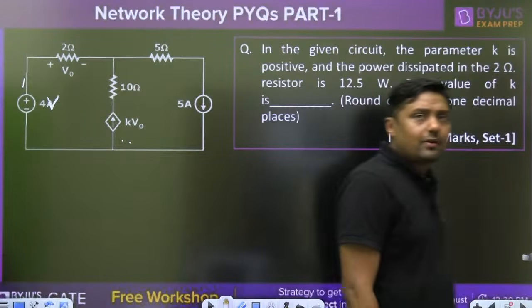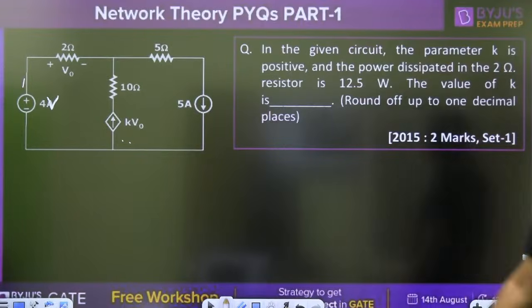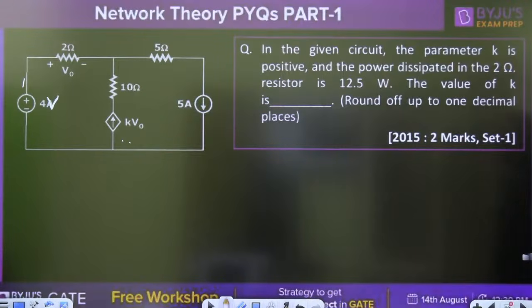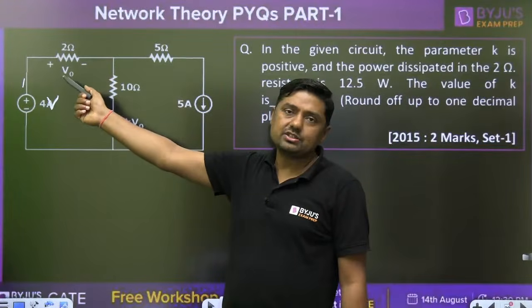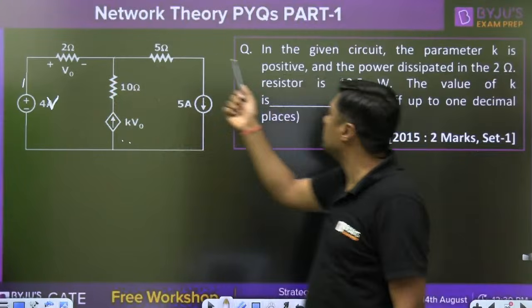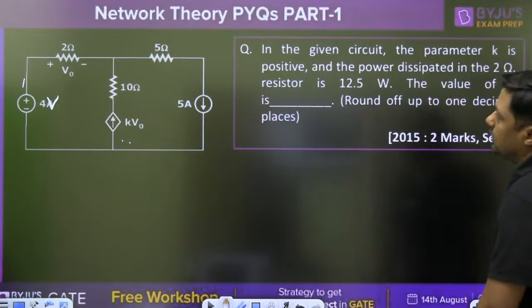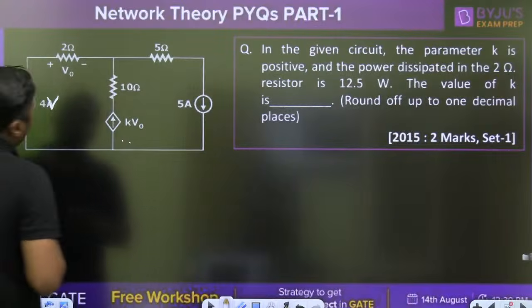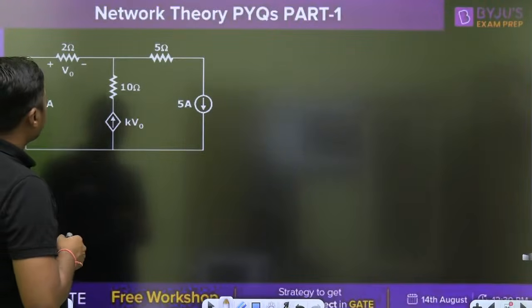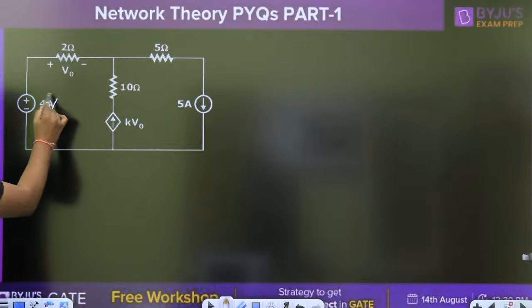What is the value of K? It is 4 volt. Actually, if it were 4 ampere, then the power dissipated across the 2 ohm would be 4 square, that is 16, into 2, 32 watt. But the power dissipated is given as 12.5 watt, so definitely it is 4 volt. If it is 4 volt, then what is the value of K?